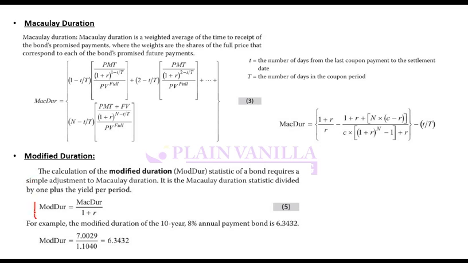But this formula is important. So remember this formula, that is modified duration is Macaulay duration divided by 1 plus R. If you have modified, you should be able to convert it into Macaulay. If you have Macaulay, you should be able to convert it into modified form. R is the yield to maturity, yield for that particular bond.